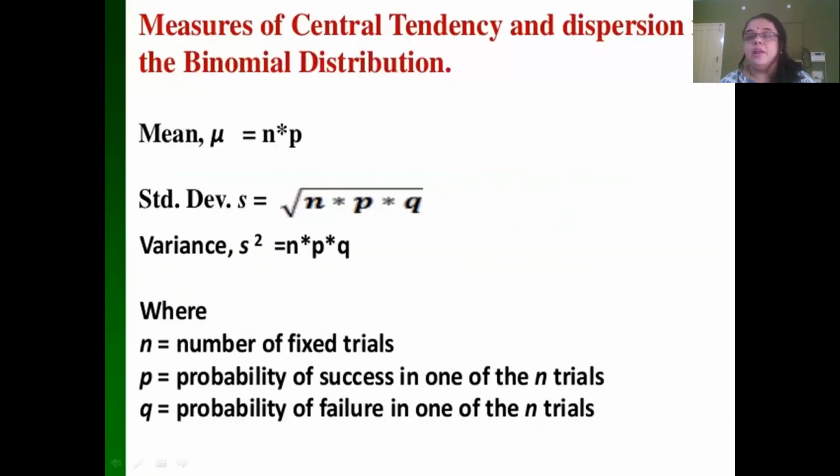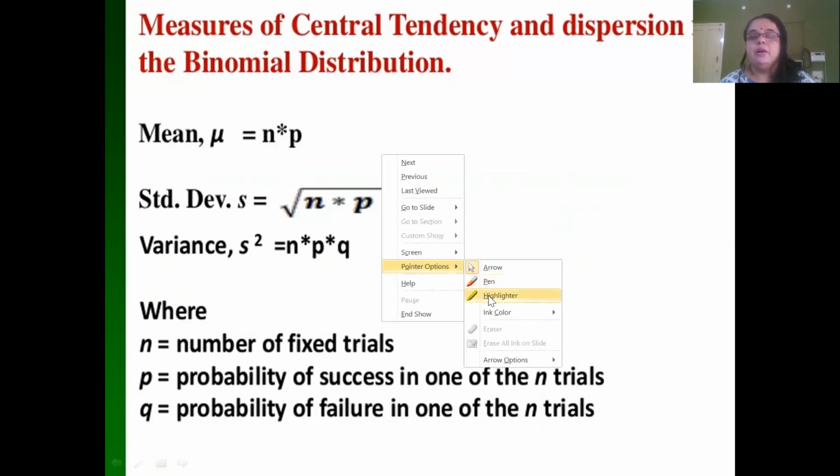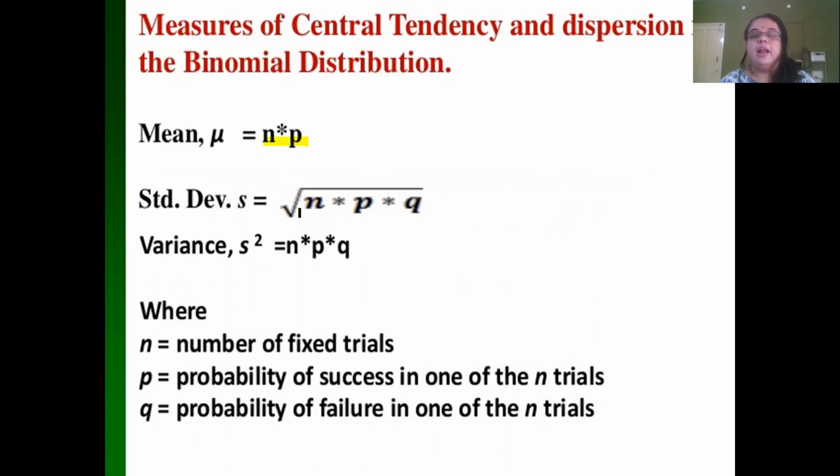Now the measures of central tendency. Mean mu is equal to n star p. Standard deviation is the square root of n star p star q, that is number of trials into probability of success into probability of failure, and find the square root.